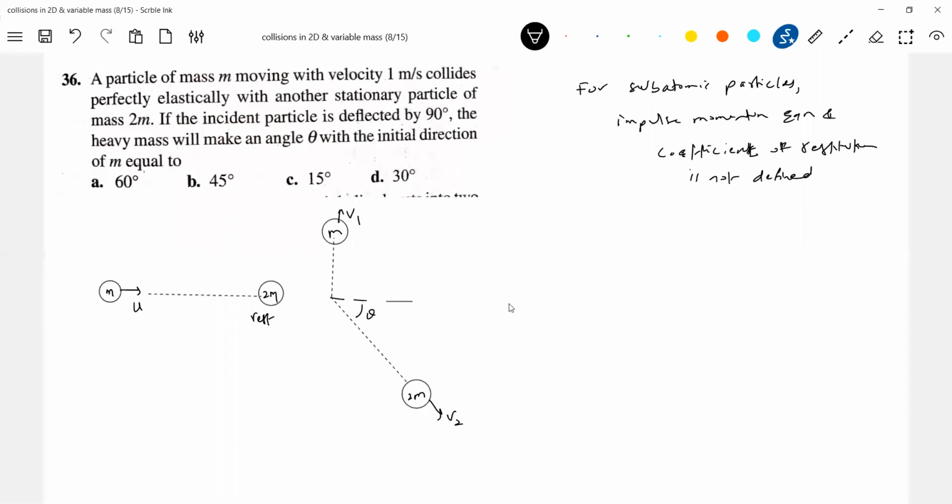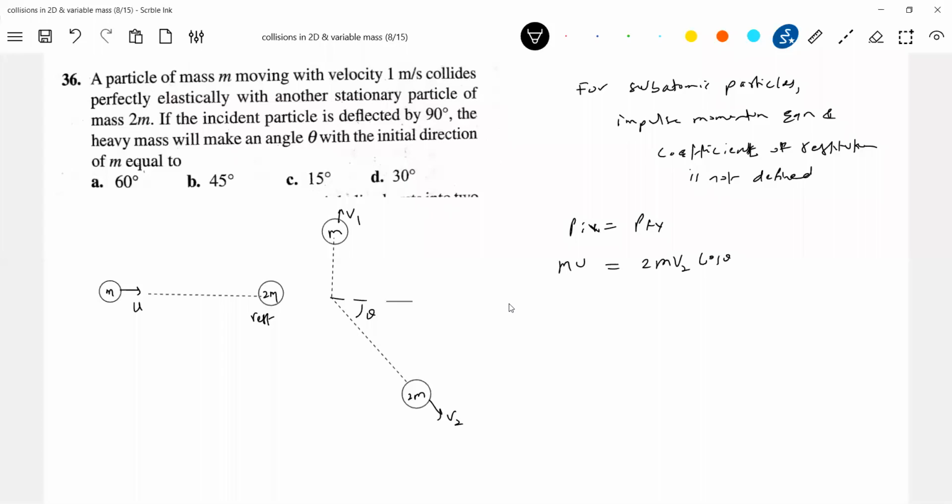To conserve momentum and to conserve kinetic energy. The impulse momentum equation is not defined, but momentum is defined. Momentum is conserved and energy mass is conserved. Later, when we go to nuclear physics, we will discuss this in detail. Here we are confining ourselves to elastic collision, so initial kinetic energy equals final kinetic energy. Let's write the equations. Momentum along the x-axis is conserved, and it's easy to write equations along x-axis. Initial momentum mu, final momentum 2mv2 cos theta.